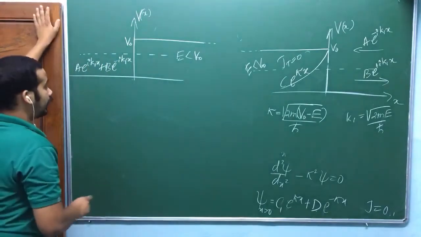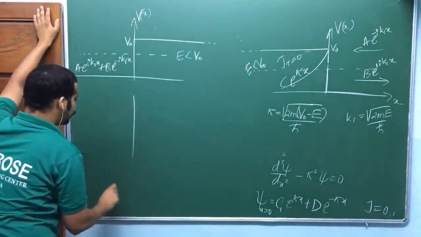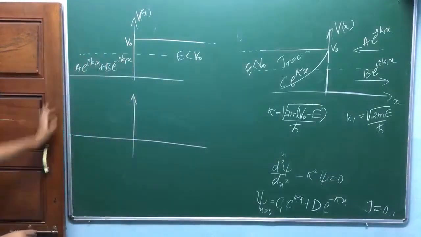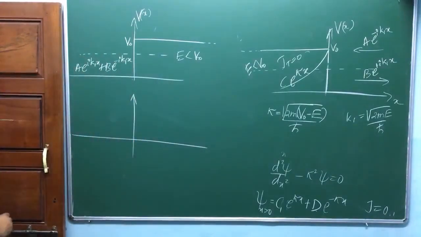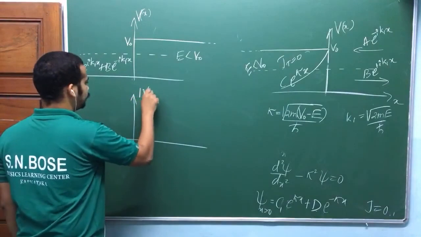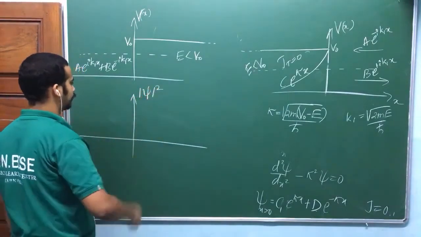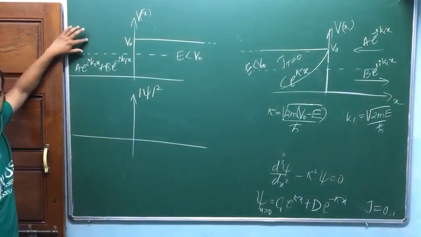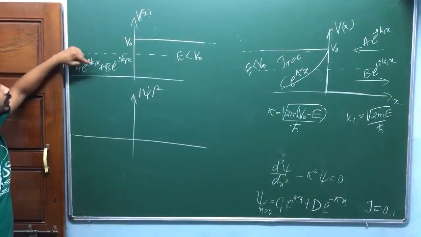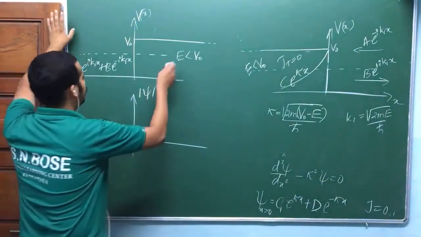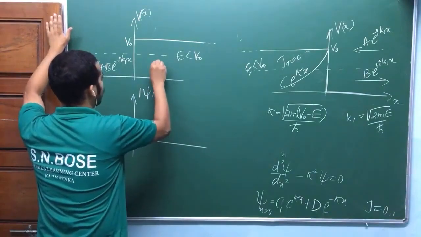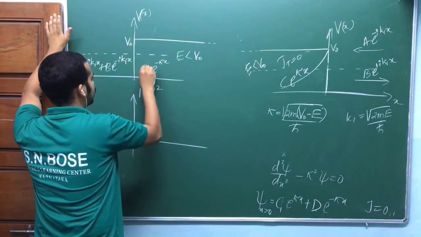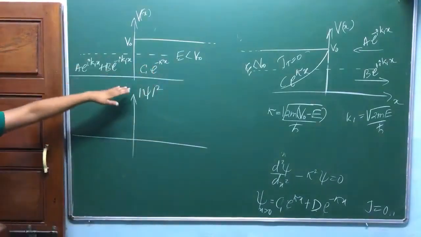Now again, they usually ask for mod psi square of the solution in this region, okay? This can be written in terms of sine and cosine. Here your solution is e power minus kappa x, let me take C here, in this region.